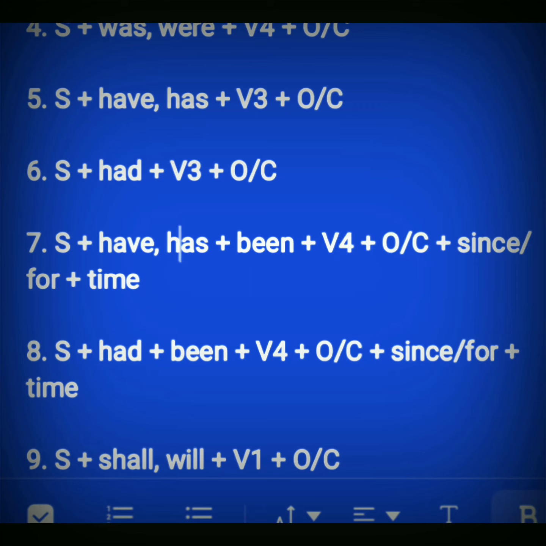Now see here the difference. We have used have, has plus been in the present perfect continuous tense, and we have used had been in the past perfect continuous tense. Otherwise, the formulas are the same. This is the slight difference of the helping verbs.